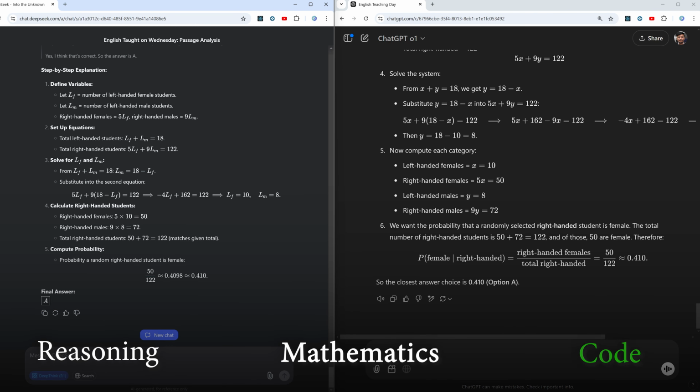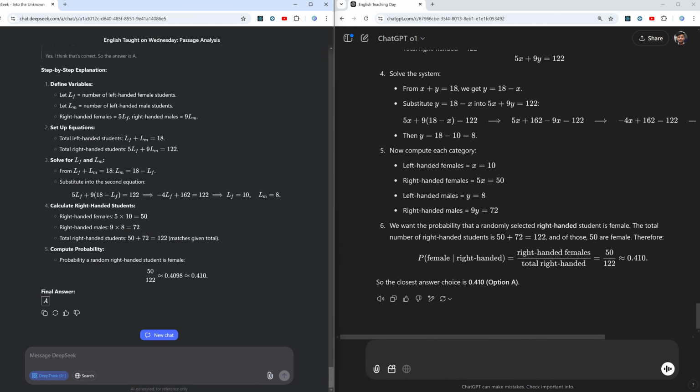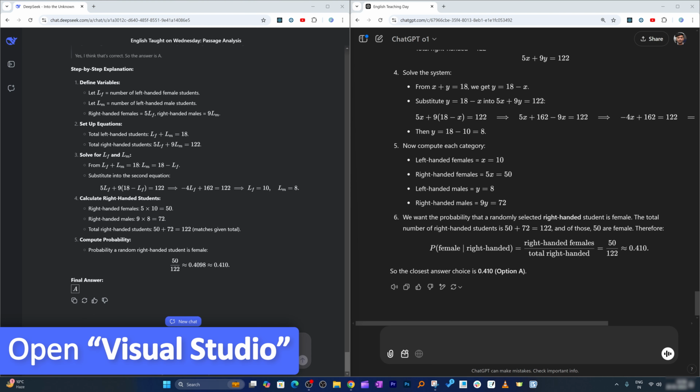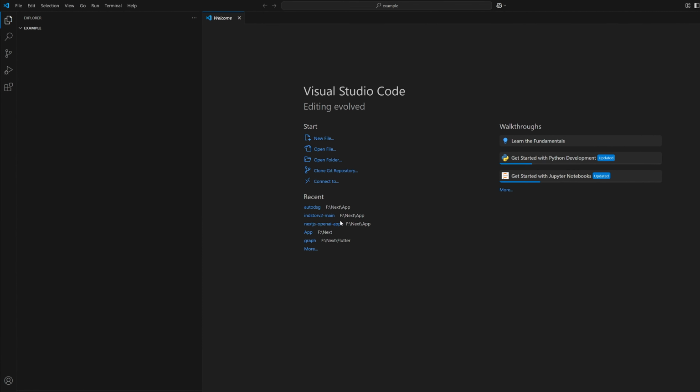Now let's look at code. What I'm gonna do now is ask both of them to help me with developing a Next.js app. And with the help of a form, I would like to create a calculator. Okay. For that, let me quickly set up the boilerplate. And there we go.